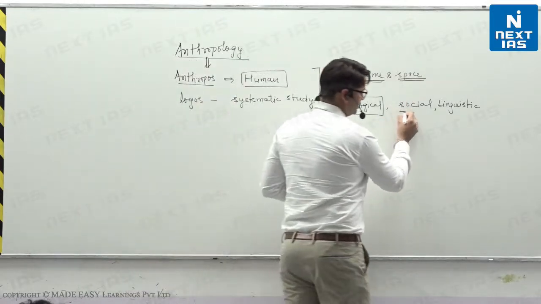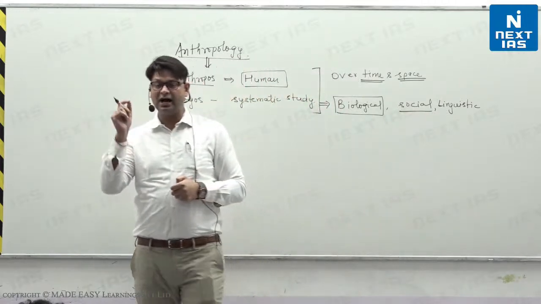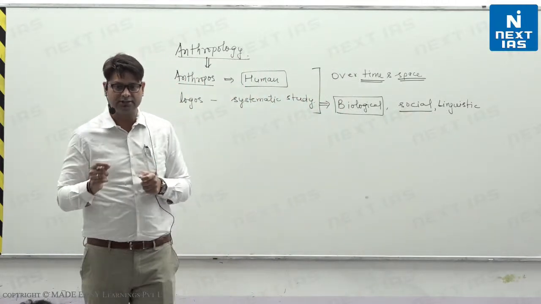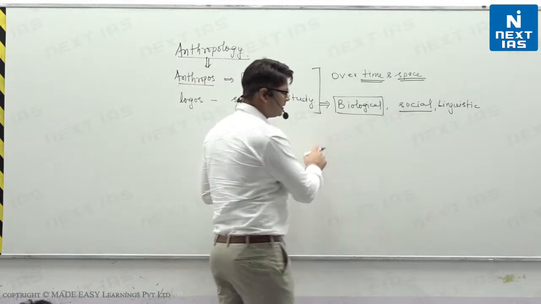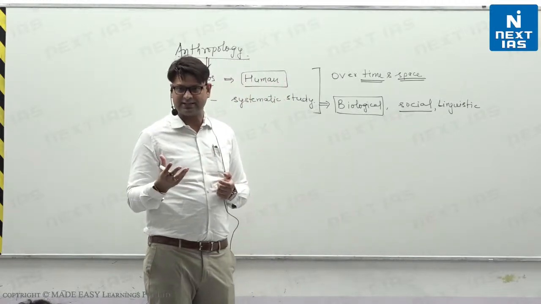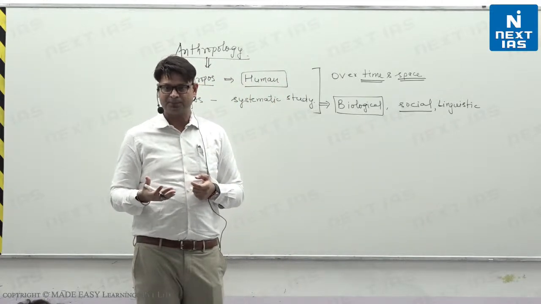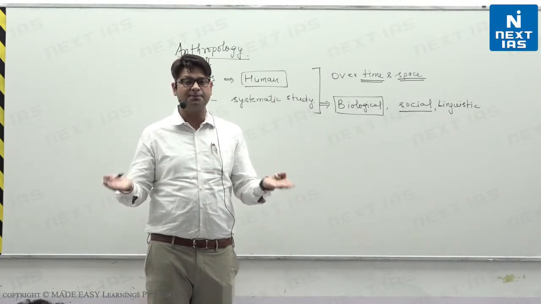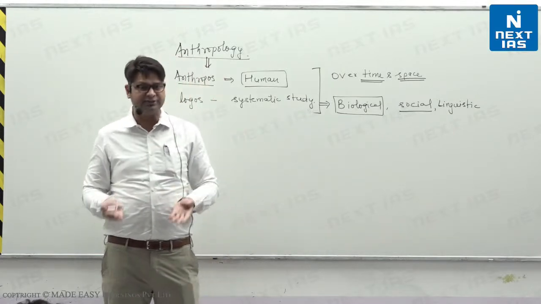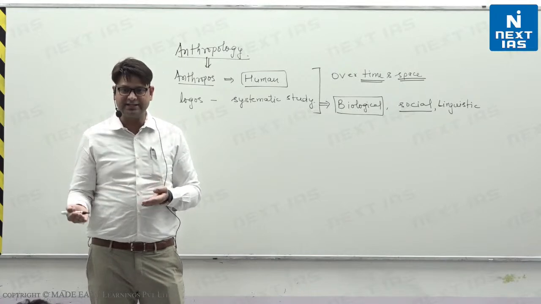Similarly, you know that in early times, we humans used to live in simple societies, in tribal societies as hunters and gatherers. Nowadays, we live in urban complex societies which use the Internet of Things, 5G technology.